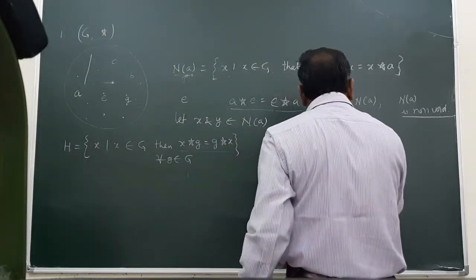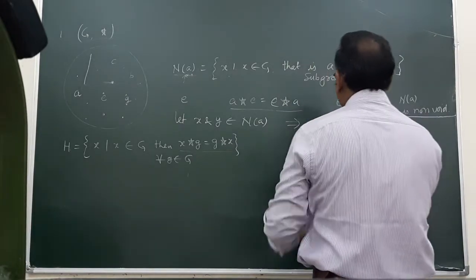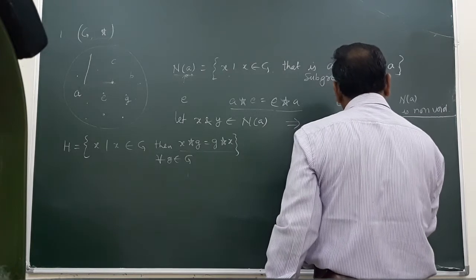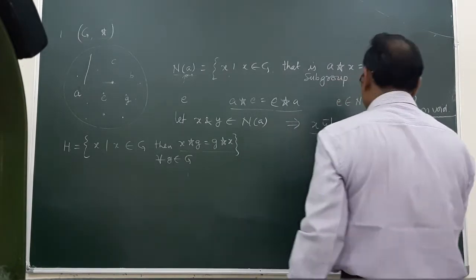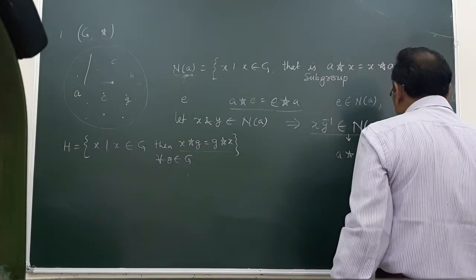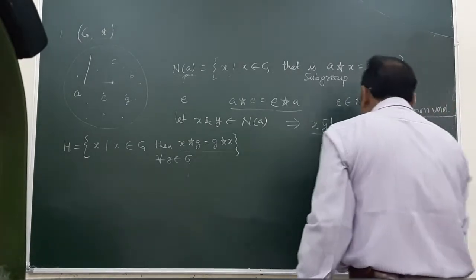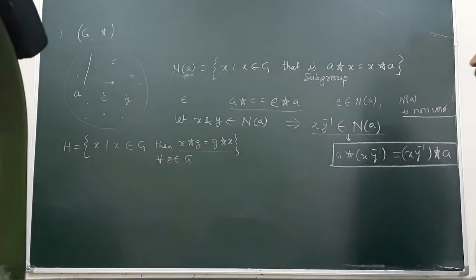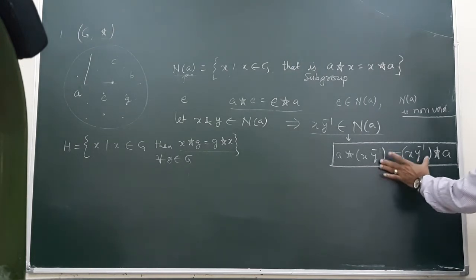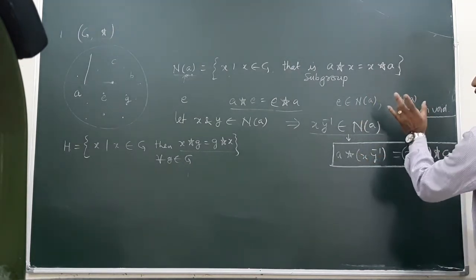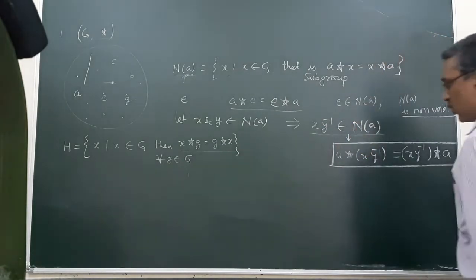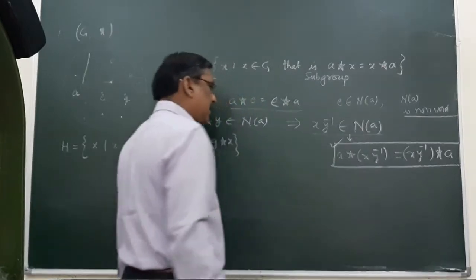It means we have to prove a operation x y inverse is equal to x y inverse operation a. If we are able to prove this, then this result will show that x y inverse belongs to N(a), and this will be a subgroup.